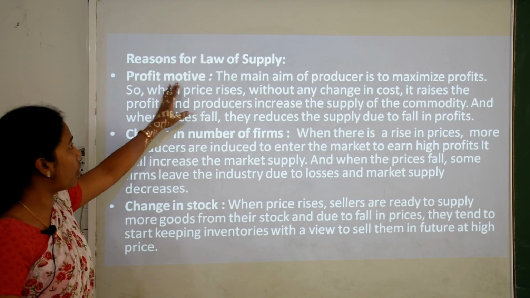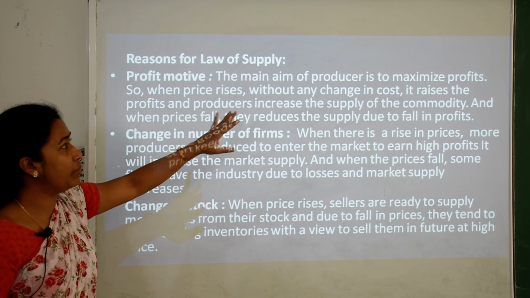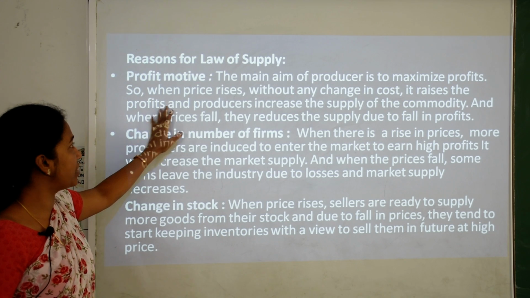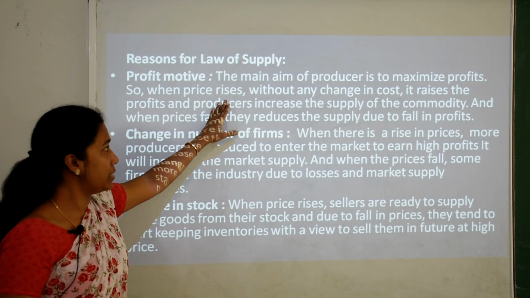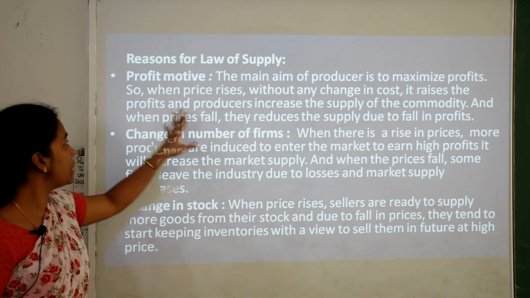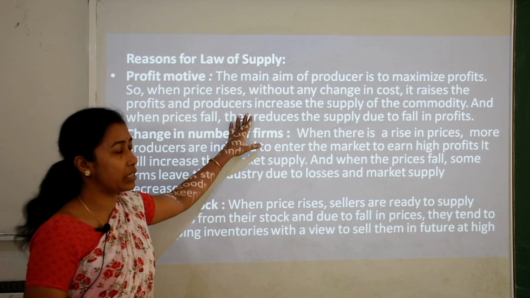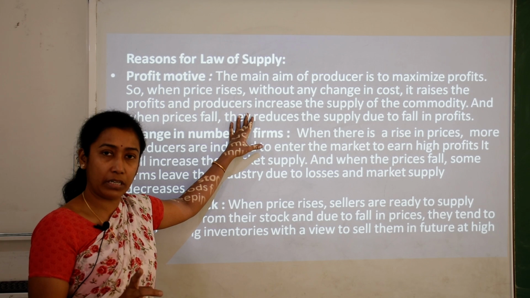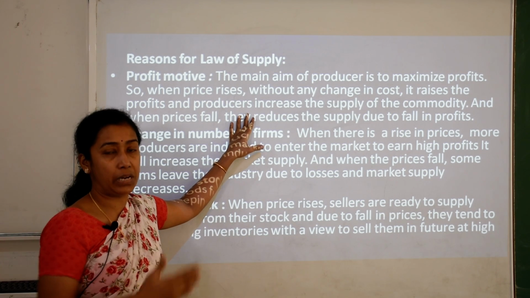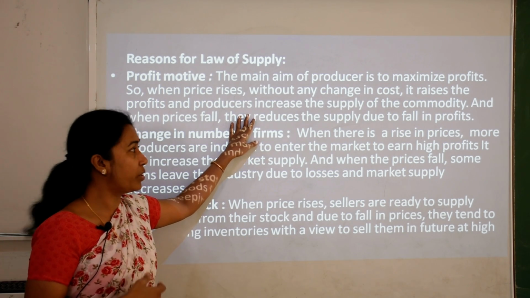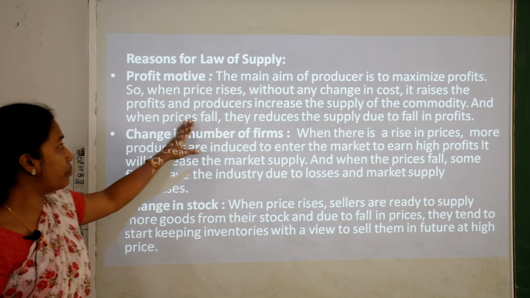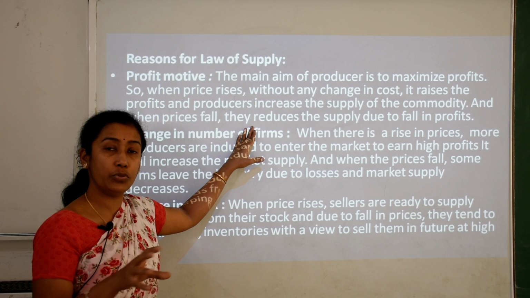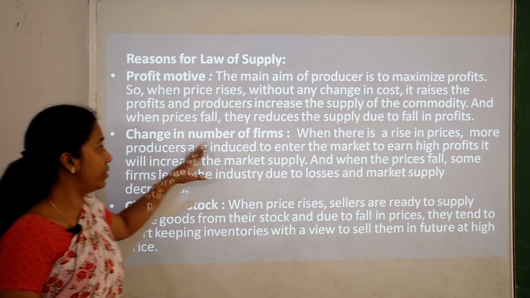The first is profit motive, that is, the main aim of all producers is to make more gains, more profit, or maximize profit. When price rises without any change in cost, it raises the profit and producers increase the supply. That means whenever the price is increasing but cost of production is not increasing, then they will increase their supply in the market. Why? Because to get more and more profit. And when price falls, they will reduce their supply. Why? Because of less profit margin there.